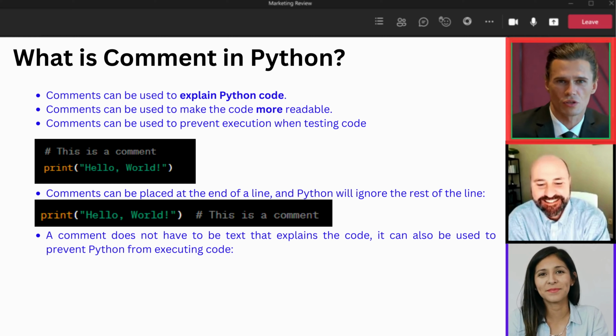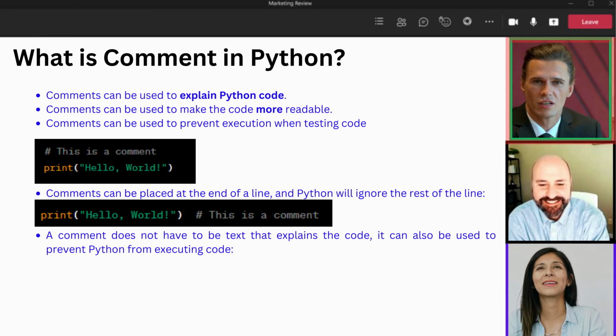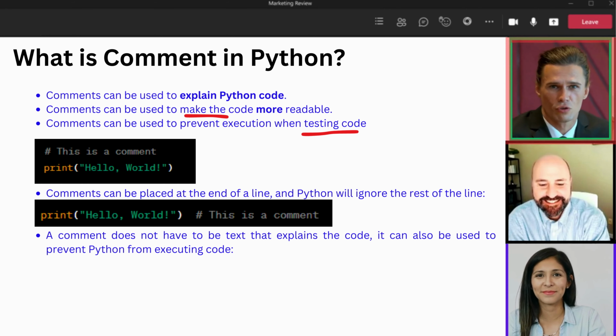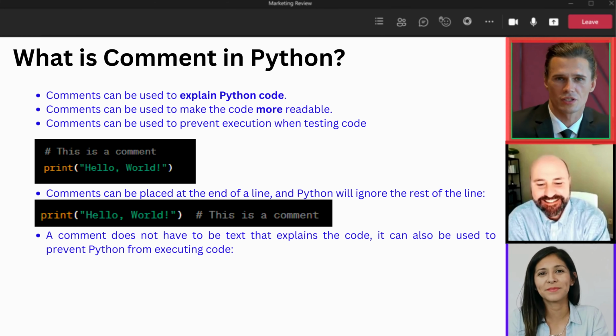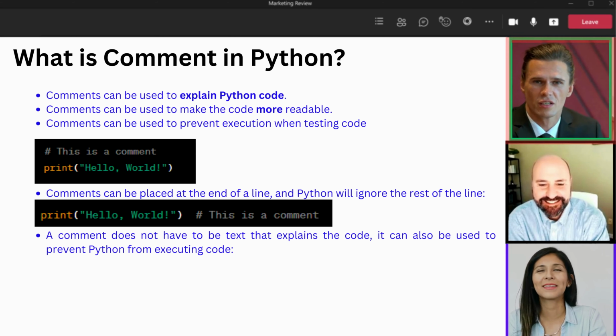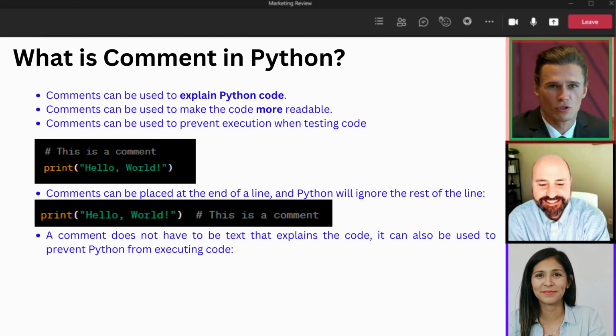So, what exactly are comments? Comments are like the notes you write in the margins of a book to explain the story to yourself or others. In Python, they serve a similar purpose. They are there to explain your code, make it more readable, and even help you when you're testing your code. Creating a comment in Python is easy. Just start a line with a hash symbol, hashtag symbol, and Python will ignore everything after it.